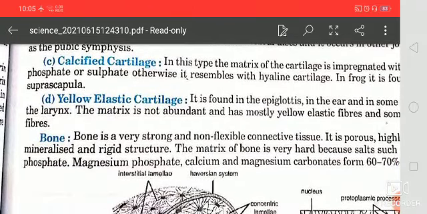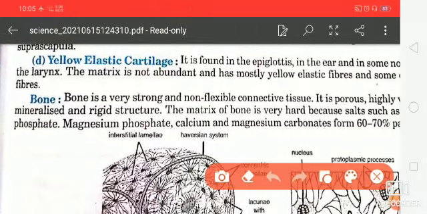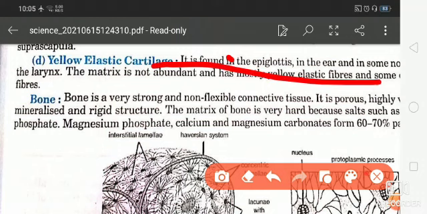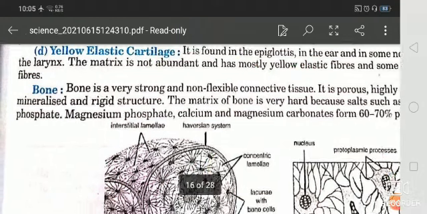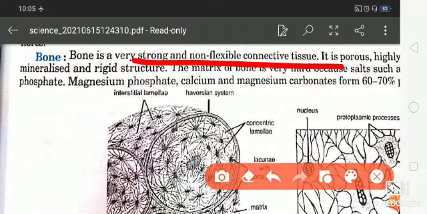It is also very important. Yellow elastic cartilage is found in the epiglottis and in the ear. So that is yellow elastic cartilage. Next one is bone, students. Bone is a very strong and non-flexible connective tissue.